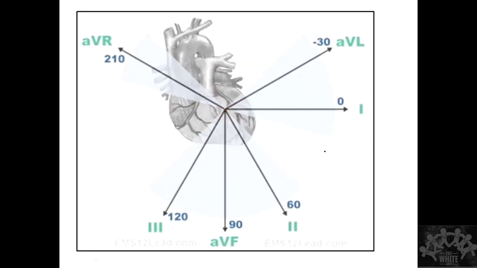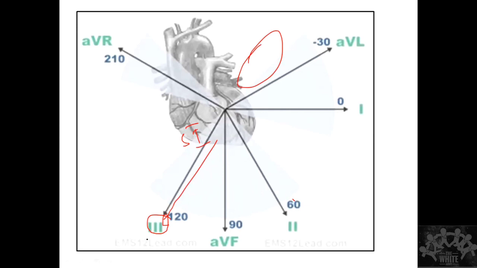So whenever you are seeing some activity on one side, that means on this side you are going to have exact opposite. So let's say ST elevation. You are seeing ST elevation in this lead. So what do you expect to happen in this lead here? It's like a mirror.